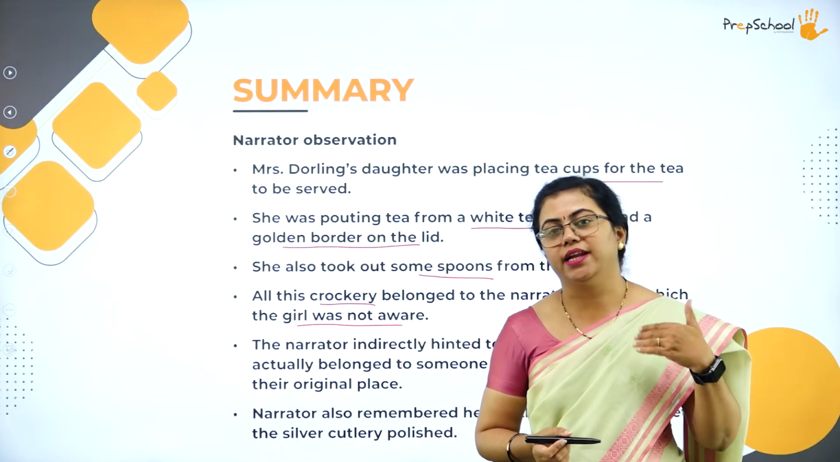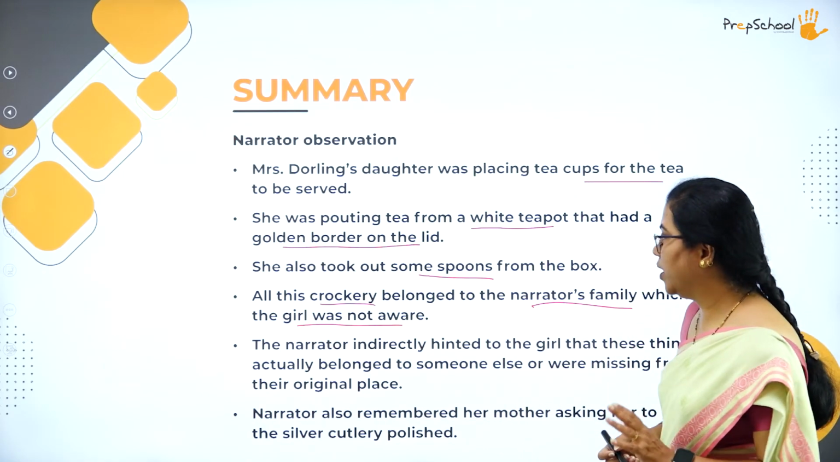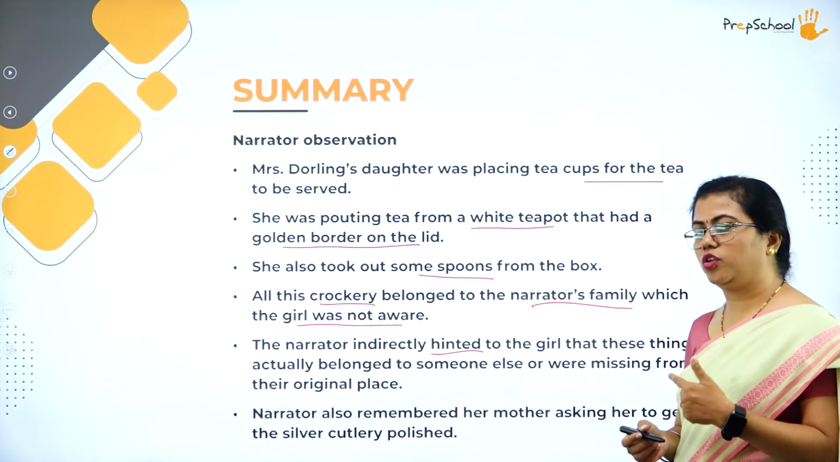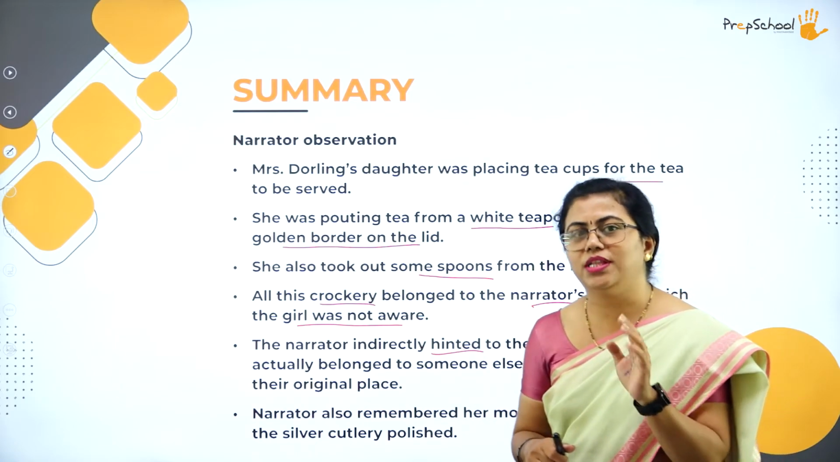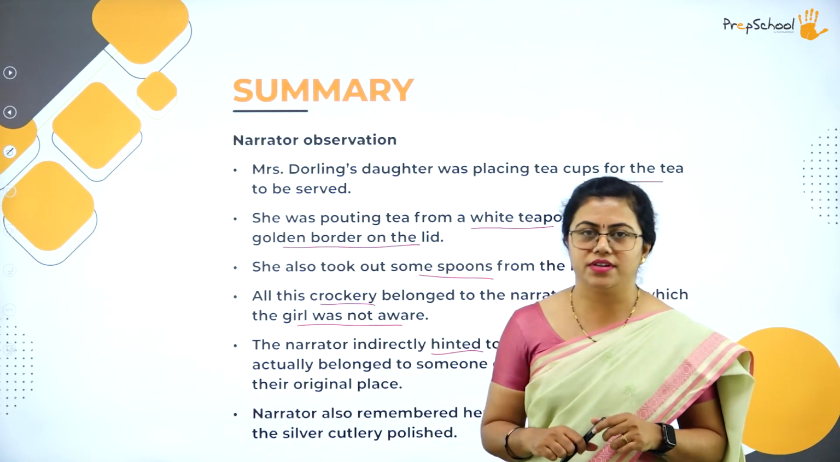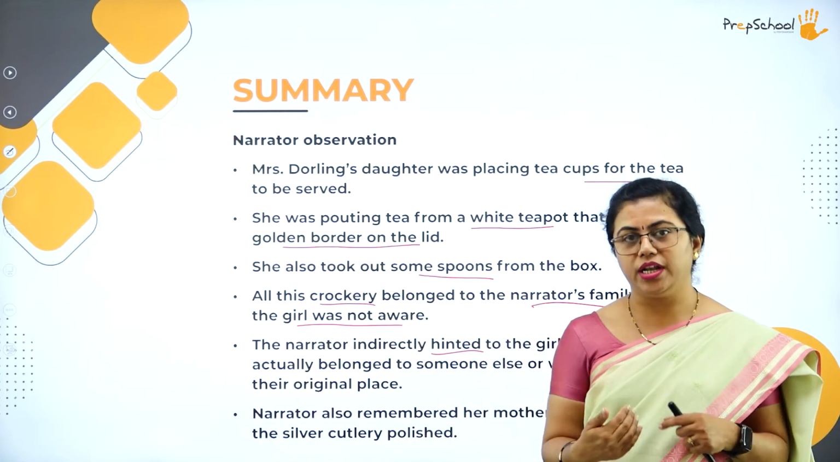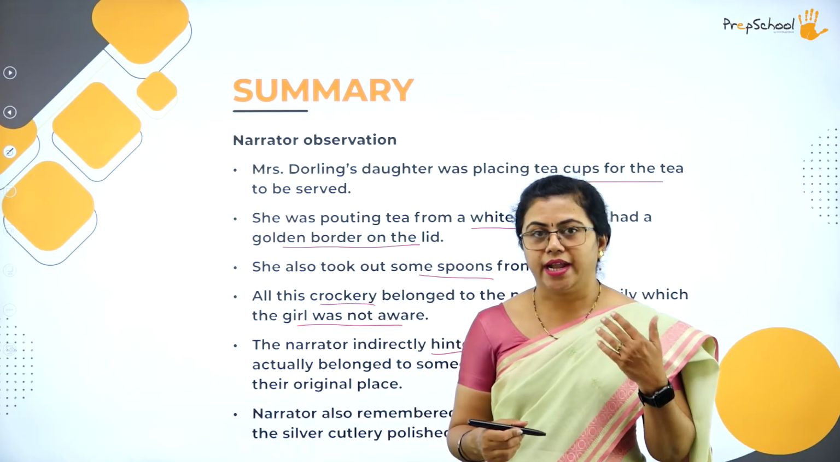The narrator gets an idea that she has to tell the girl that it belongs to them. The narrator indirectly hints to the girl that they actually belong to them. How does she tell that? She asks the girl whether she knew that these were silver items. Even the narrator did not know herself that they were silver items, because her mother had not told her that, and she only knew when her mother asked for the daughter's help to get it polished.